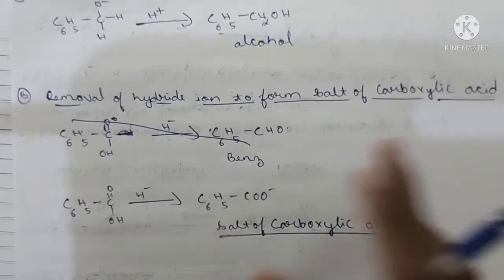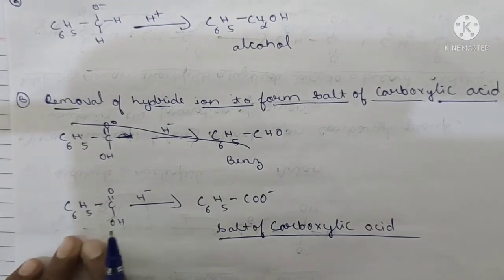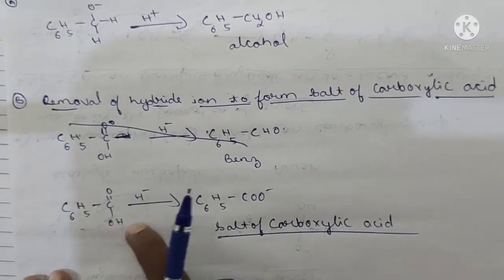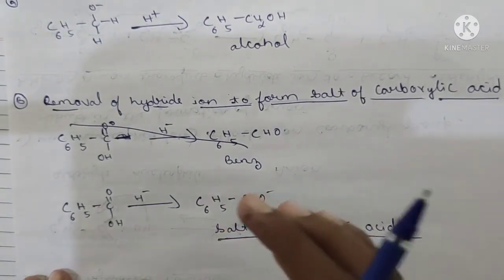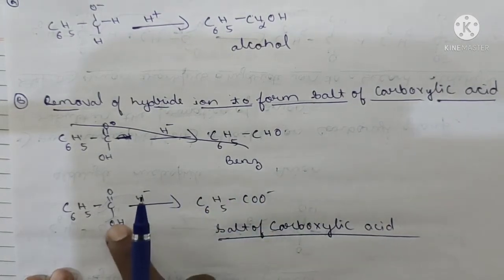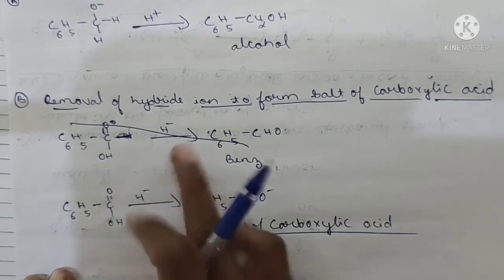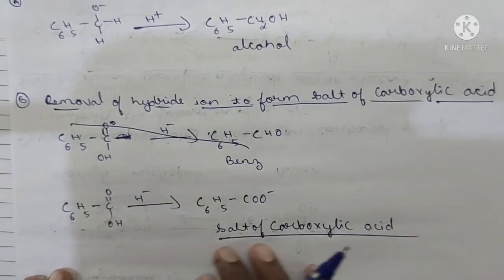Now another one is the removal of hydride ion to form the salt of carboxylic acid. We have to remove the hydride from the formed carboxylate intermediate. Okay, you are familiar with this. Now what happens? Just we have to remove one hydrogen. Simple. While we remove this hydrogen, the C6H5 COO minus structure is formed. Okay, the structure is formed, the salt of carboxylic acid.